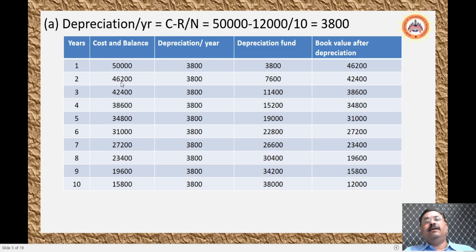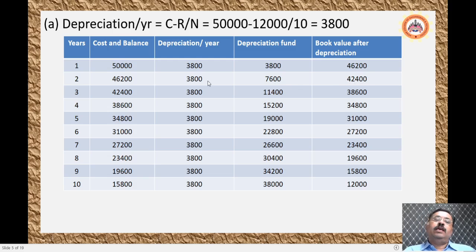So for the second year, the book value is 46,200 and the depreciation is 3,800. The total depreciation is 3,800 plus 3,800, which is 7,600.